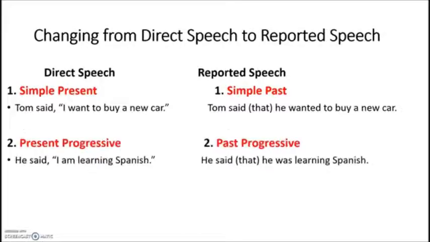Now we're going to go over the verb forms, how they change from direct speech to reported speech. In direct speech, in the simple present, we say, "I want to buy a new car." In reported speech, the simple present turns into the simple past. Sam said that he wanted to buy a new car. Also, the present progressive in direct speech turns into the past progressive in reported speech.